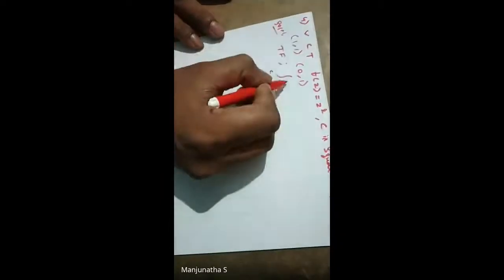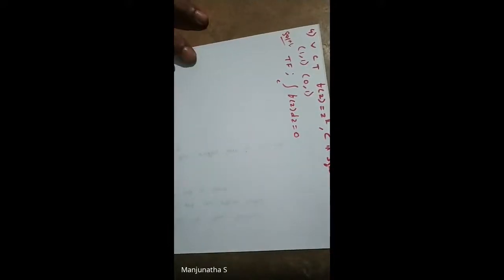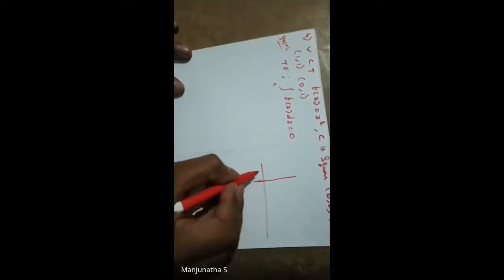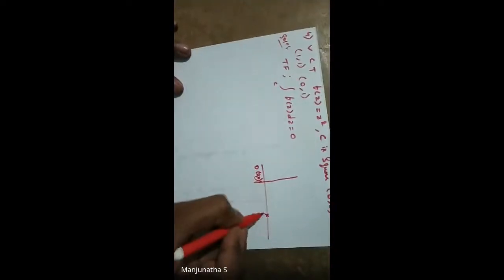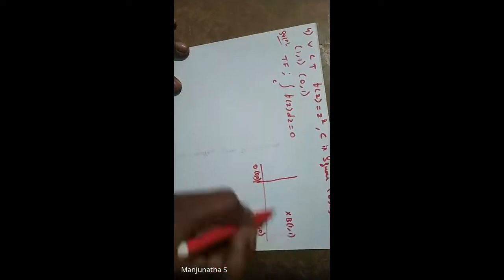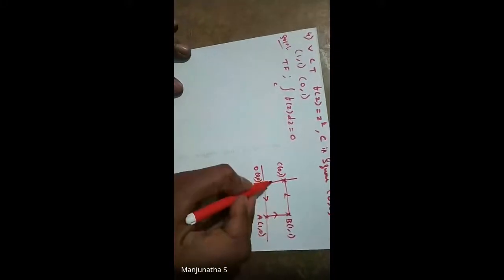So we need to verify Cauchy's theorem. So what we need to find? We need to find integration C f of z dz is equal to 0. So this is what Cauchy's theorem says. So now we will draw the diagram. They have told this C is the square. So we'll draw the vertices first. 0, 0, O, and this one A, that is 1, 0. Next it is B, that is 1, 1. Next it is C, that is 0, 1. So we'll join the points, and we know anti-clockwise direction like this it travels.